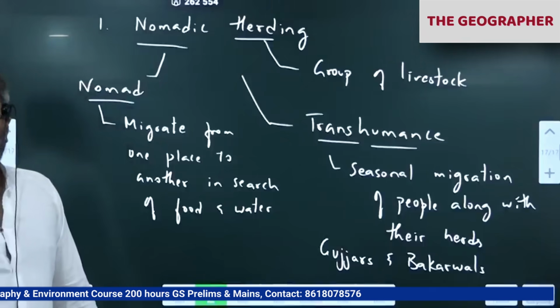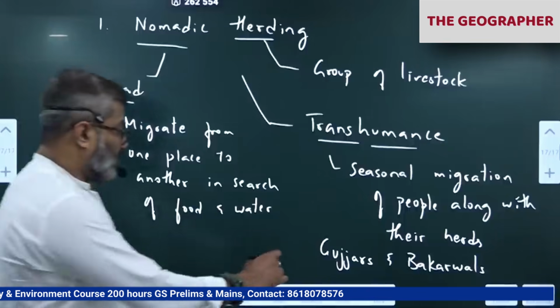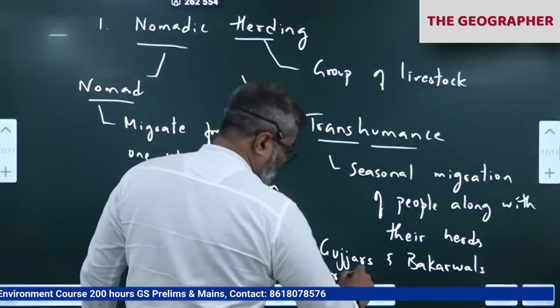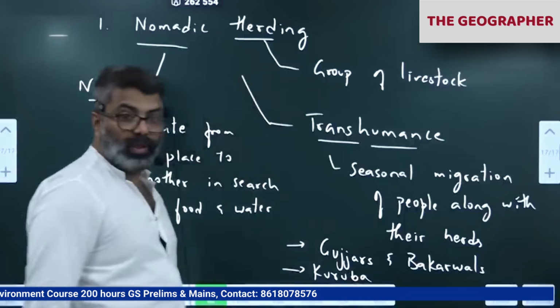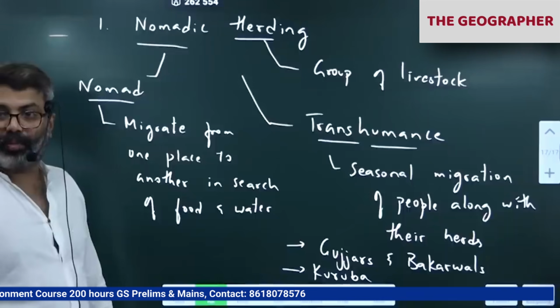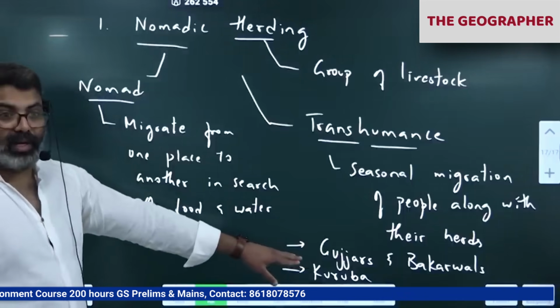Then in South India we have Kuruba tribe, Kuruba community. They also do this. Kurubas, Karnataka, Andhra. Kuruba tribe. Kuruba community people also practice that sheep rearing and herding.